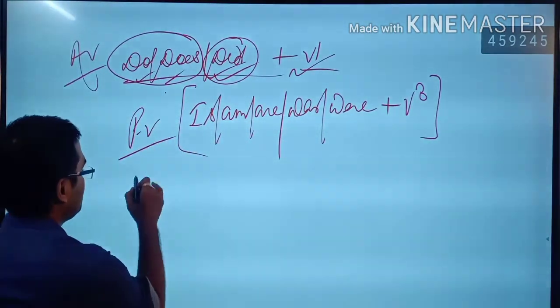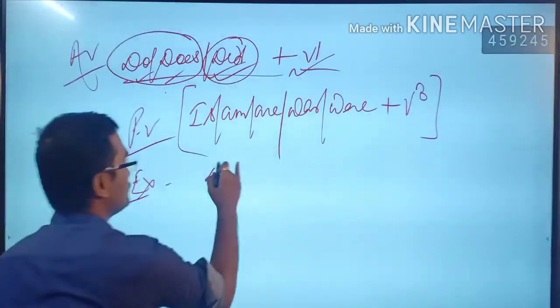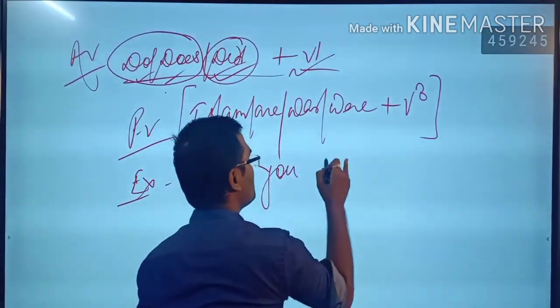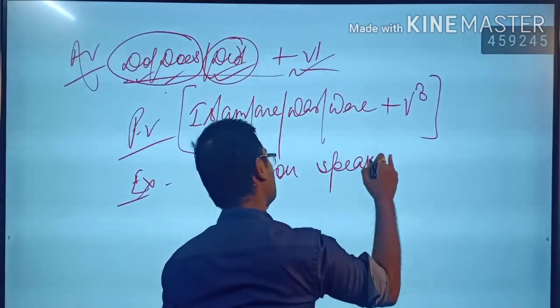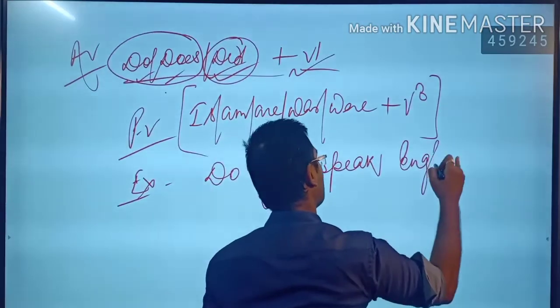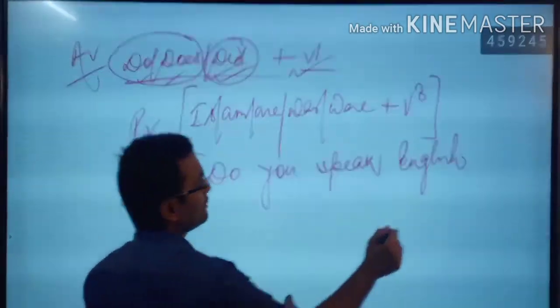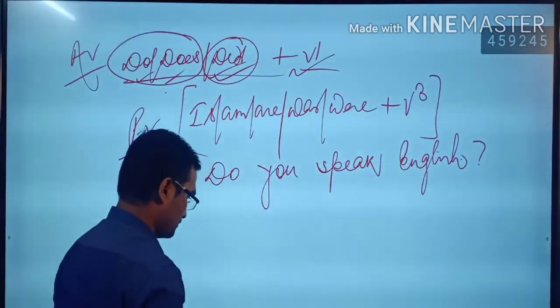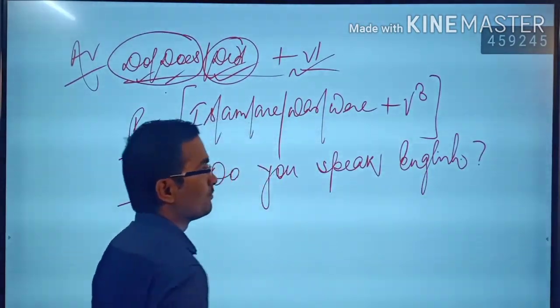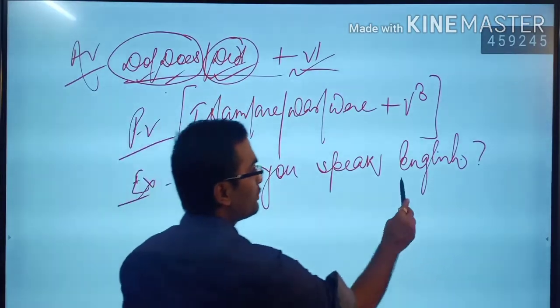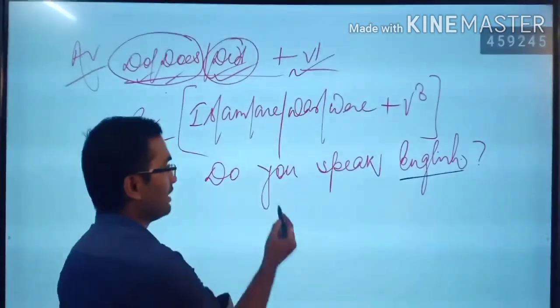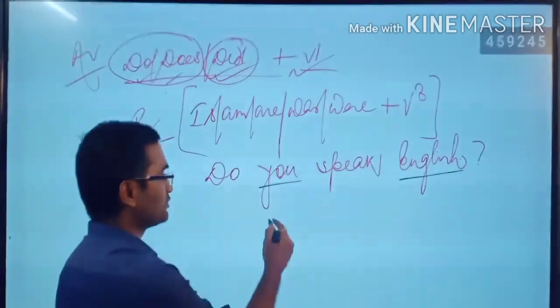Let's have an example. Do you speak English? Simple, right? Do you speak English? Sign of interrogation. Right? Now I want to take this English because English is an object and this particular word is a subject. So English will be taken here.